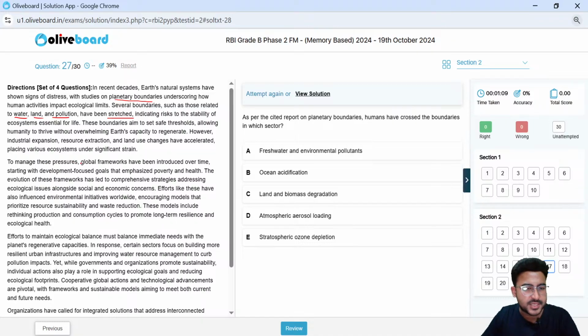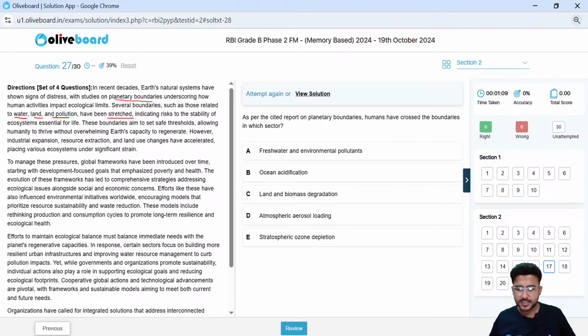To manage these pressures, global frameworks have been introduced over time, starting with development focused goals that emphasize poverty and health. The evolution of these frameworks has led to comprehensive strategies addressing ecological issues alongside social and economic concerns. Efforts like these have also influenced environmental initiatives worldwide, encouraging models that prioritize resource sustainability and waste reduction. These models include rethinking production and consumption cycles to promote long-term resilience and ecological health.